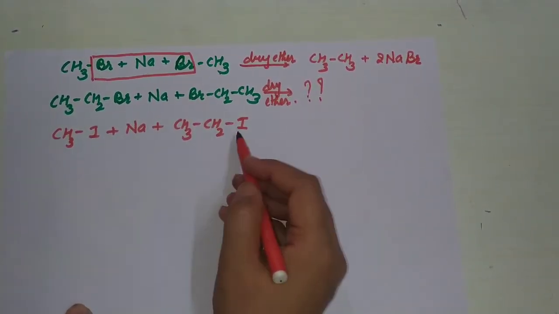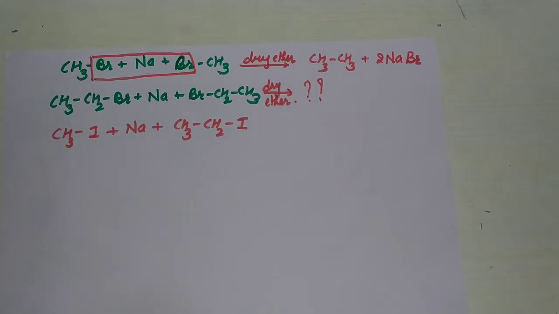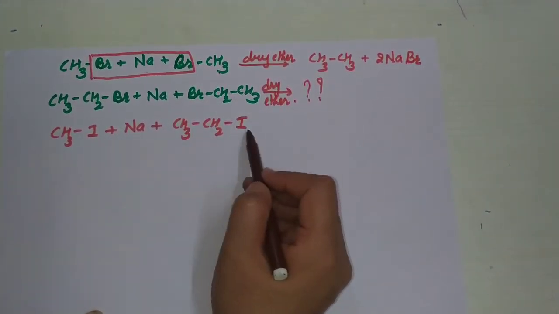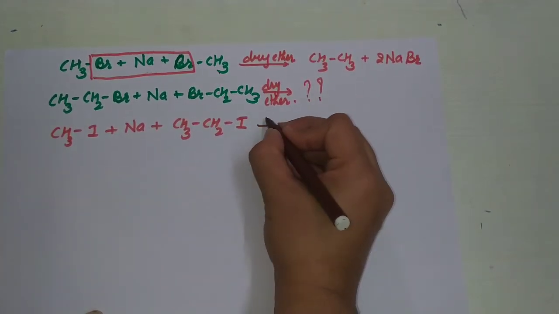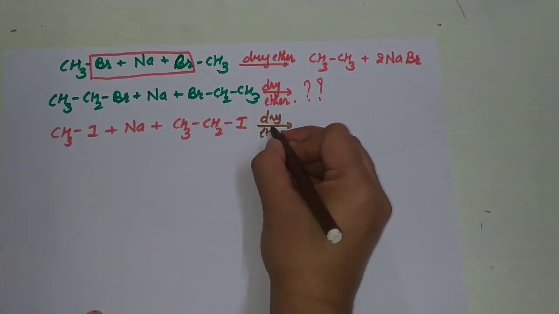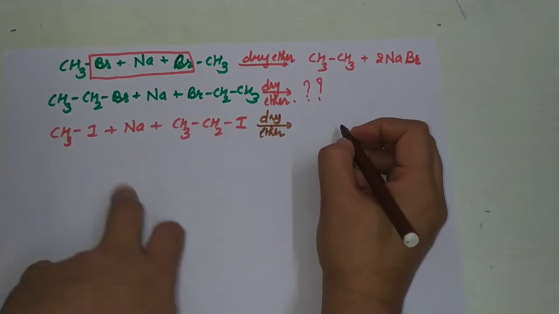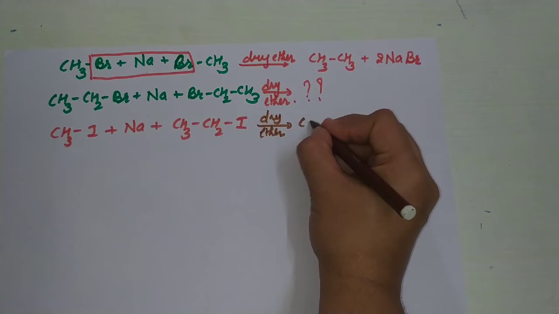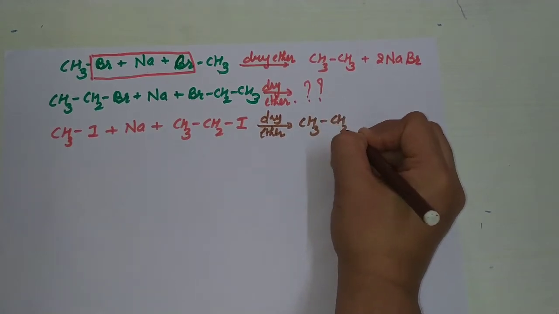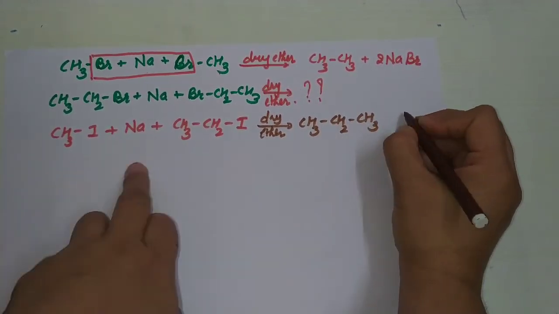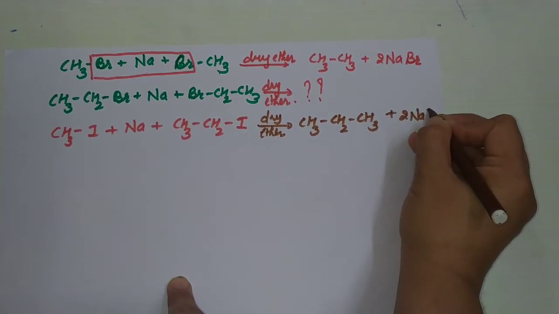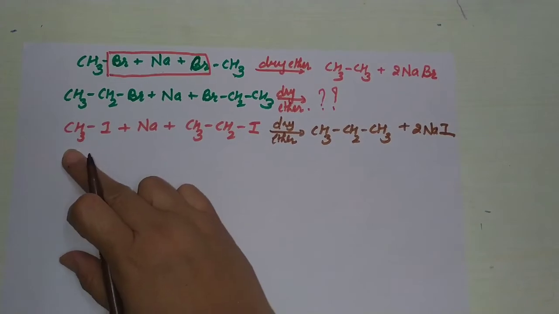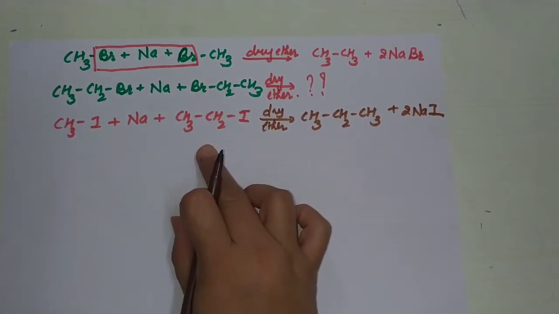Next, if we take an unsymmetrical alkane, just like this, I have given the example: methyl iodide and ethyl iodide in the presence of sodium, and the medium is dry ether, then there is a formation of a number of products. For example, first one is a bond formation giving CH3CH2CH3 and 2NaI. This is simple, but instead of only propane, we get byproducts as ethane and butane.